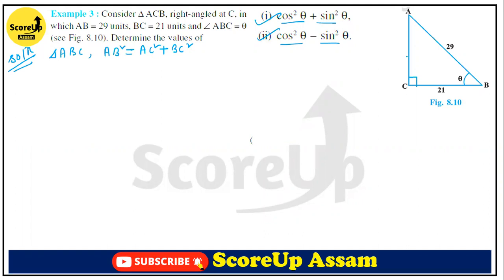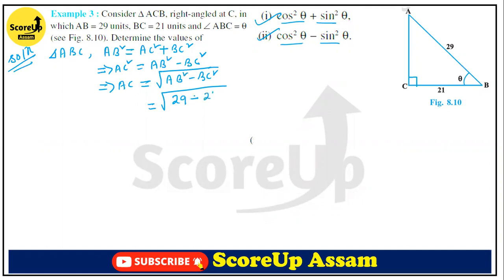We don't know the value of AC, so we are just trying to find the value of AC. This implies AC square is equal to AB square minus BC square, so AC is equal to root over AB square minus BC square. The value of AB is 29, and the value of BC is 21. So 29 square minus 21 square.